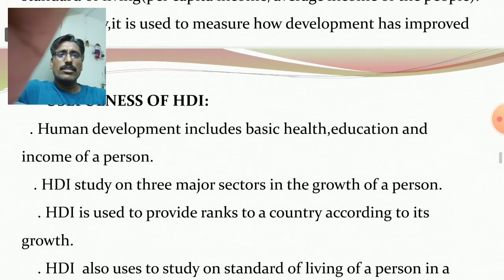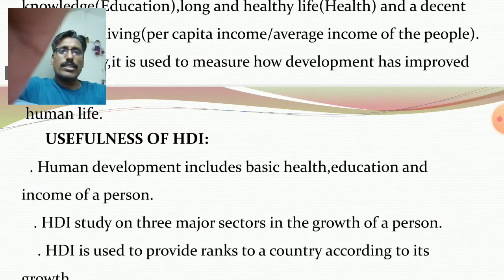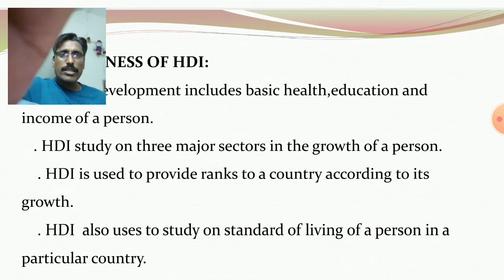Clear? Human development includes basic health, education, and income of a person. HDI studies three major sectors like education, health, and income. It is used to provide ranks to a country according to its growth, growth on the basis of human development.